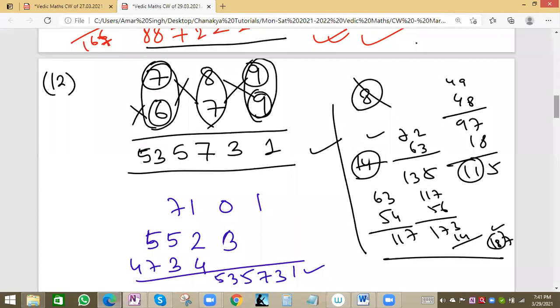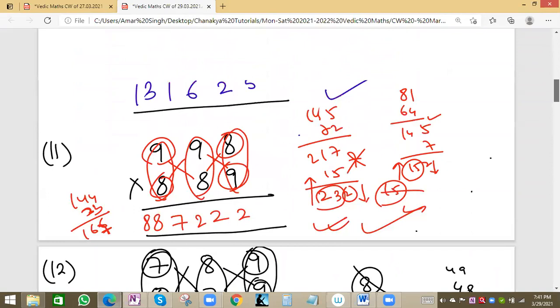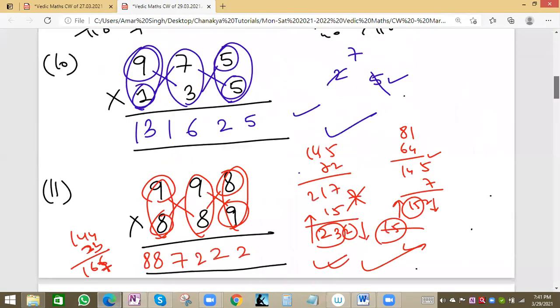Now we'll see the next one. Next method, or we can say next shortcut. This was shortcut number 9. Now we'll see number 10.